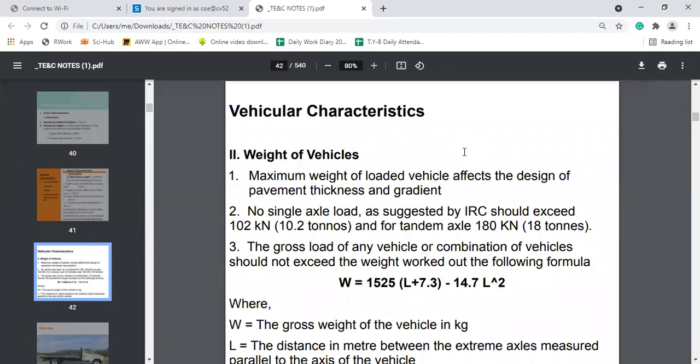The gross load of any vehicle should not exceed the weight which is calculated by the formula W = 1525 (L + 7.3) - 14.7 L square, where W is the gross weight of vehicle in kg and L is the distance in meter between the extreme axles measured parallel to the axis of the vehicle.